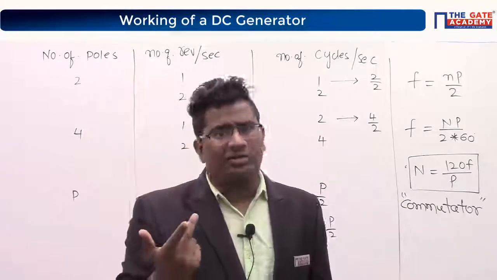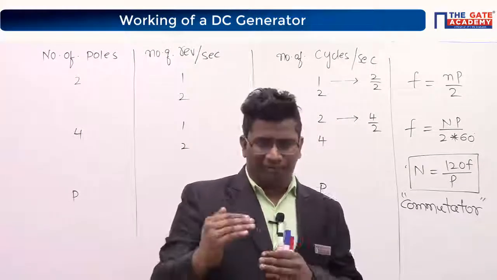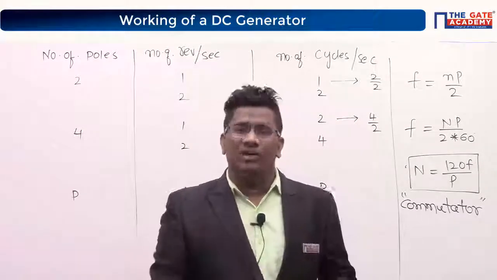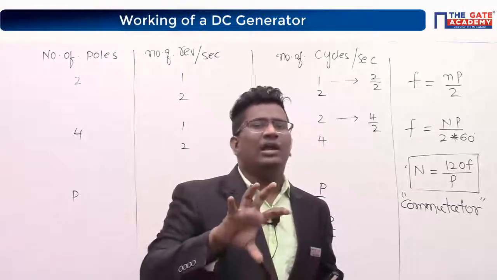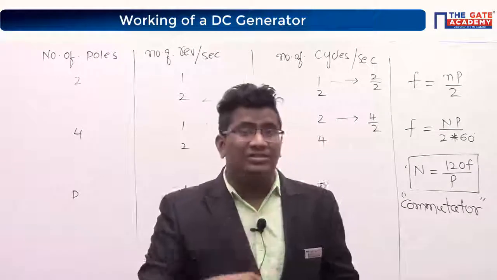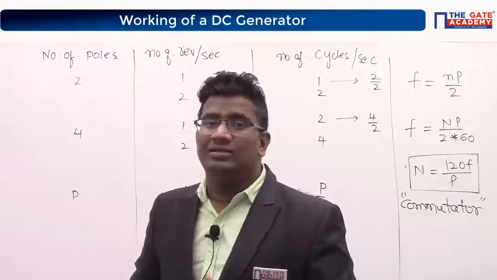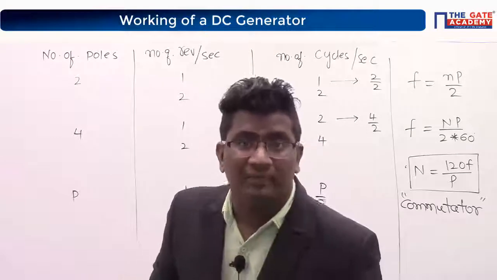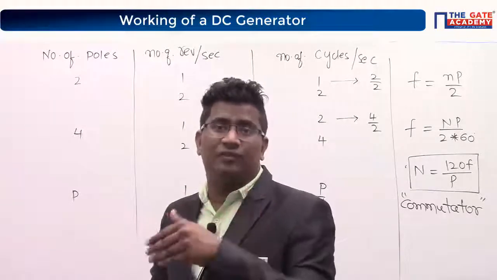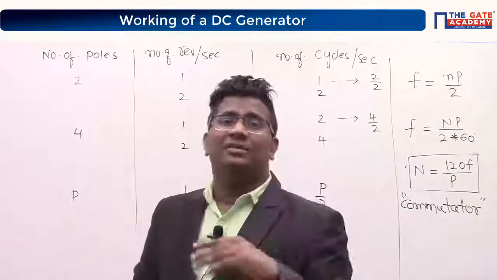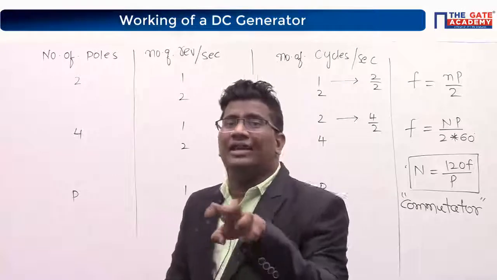Why commutator? Sir, before the commutator, my output is AC only, but I want to get DC. Then I have to prefer a commutator. Then he will ask a question: why are you placing a commutator? Simply put a rectifier, no? If you put a rectifier, you will also get DC. Then why are you not using a rectifier there?